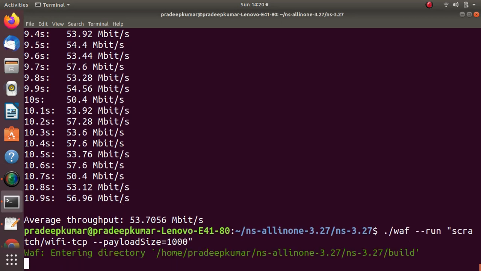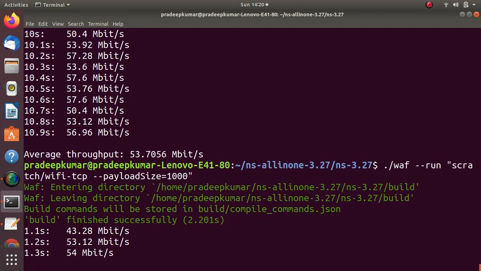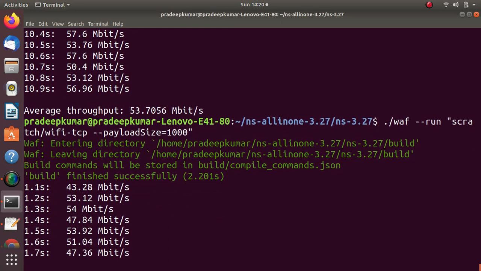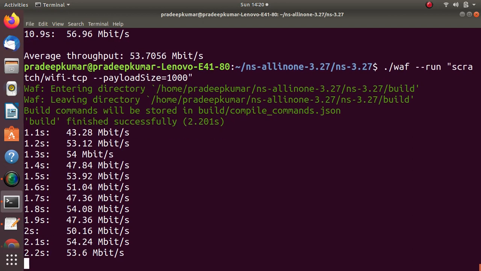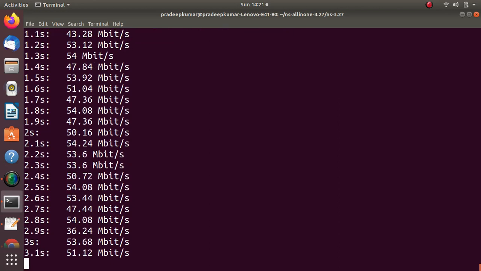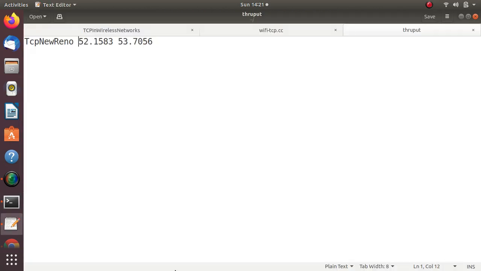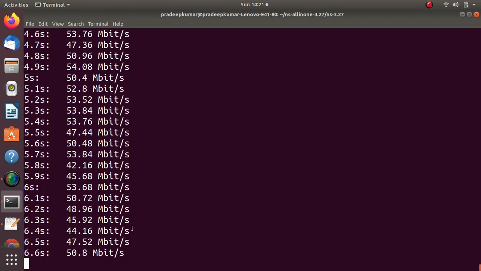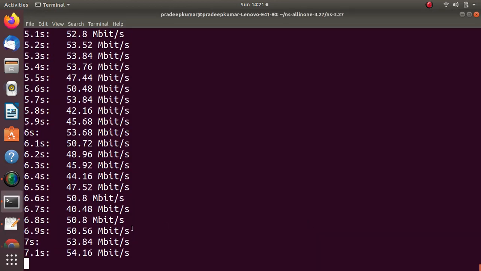So let's say 3 values I will use for the TCP new Reno protocol, and then we'll check the value for the average throughput with a payload size of 1000. Now we have 3 values: 1000, 1472 and 2000. Okay, so now I'll just remove the TCP new Reno. So the first column is 1000, we have to find it out. For 1472, the throughput is this, then for 2000, the throughput is this, already we got. Okay, now the first column is payload, the second column is the throughput. After we verify this, we will be able to plot the characteristics.